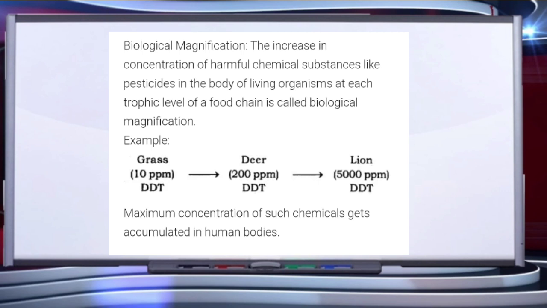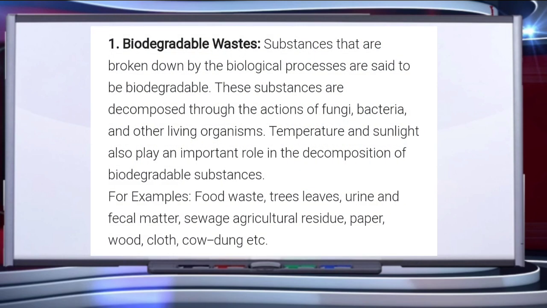You can see here in this example in the grass, that is the producer, while the organisms present at the highest trophic level possess its maximum concentration. So this is called biological magnification. Maximum concentration of such chemicals gets accumulated in human bodies. So the next environmental issue, children, that we are going to discuss is waste disposal.